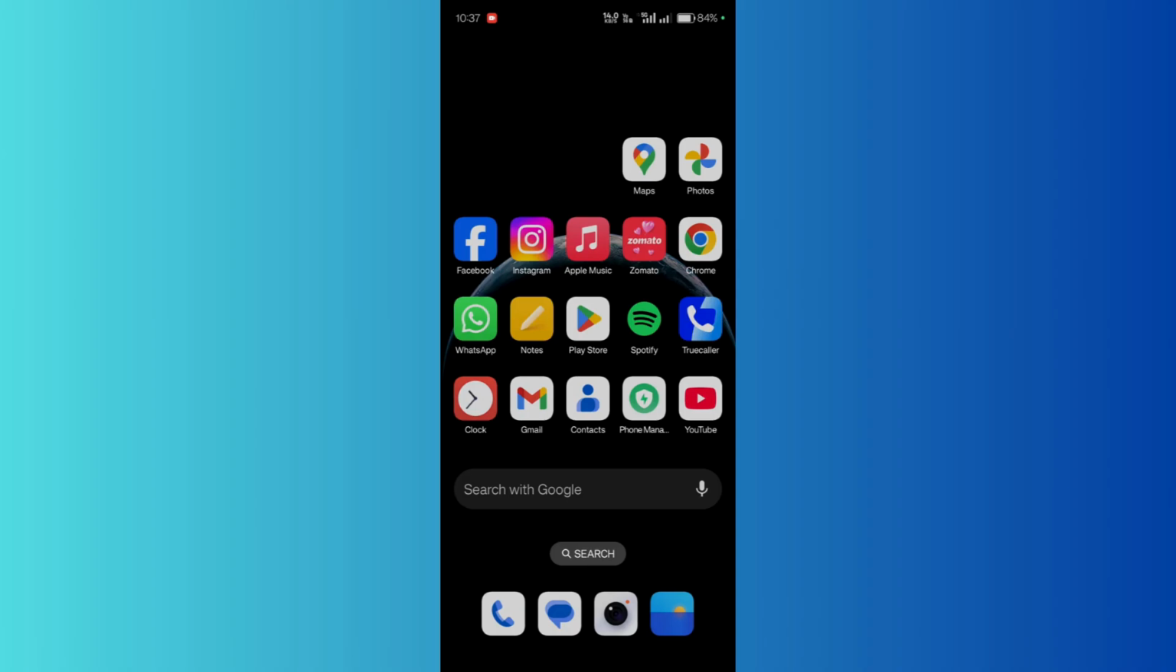The first thing you need to do is simply click and hold onto that particular application which you want to edit the name of. So for example, I will choose Play Store this time.